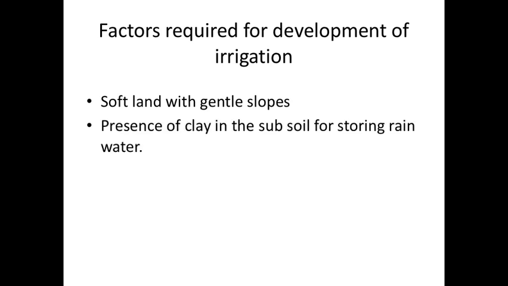Then we have presence of clay in the subsoil for storing rainwater. The next point is the presence of clay in the subsoil, which helps to store water. If there is clay in the subsoil, this will help you to store water. The next point is perennial snow-fed rivers, right? If there are snow-fed rivers around a particular area, they'll allow the water to be utilized throughout the year. So this is another factor, you can say, which is playing a very important role.